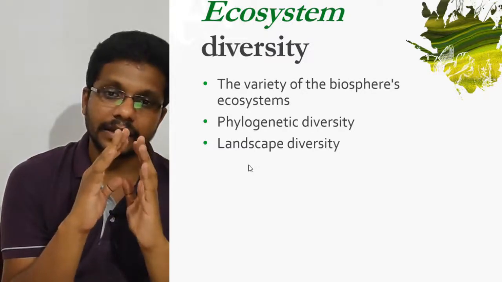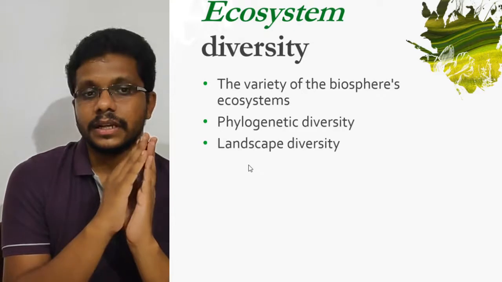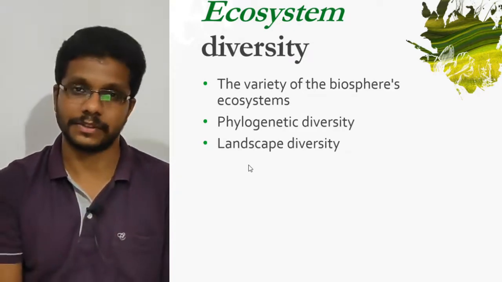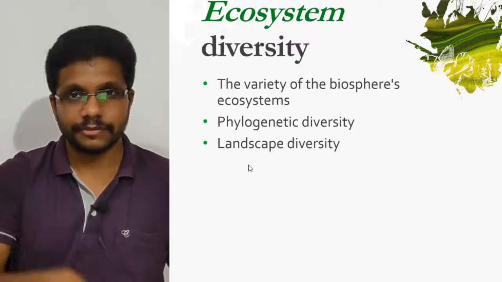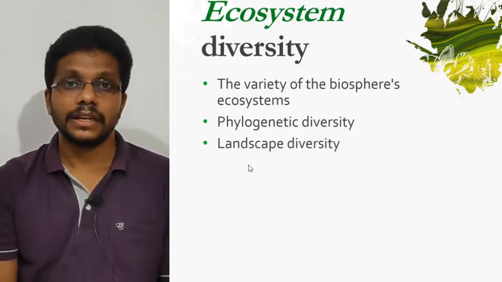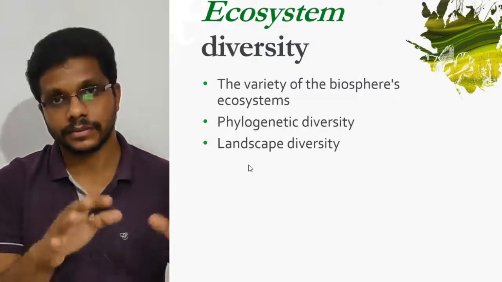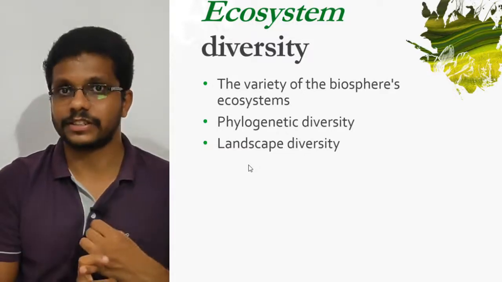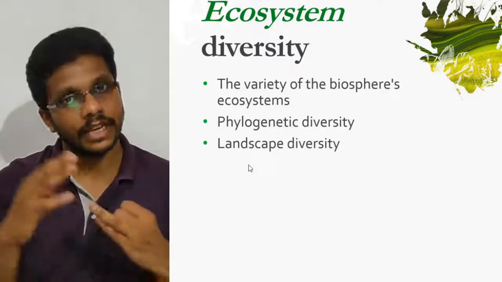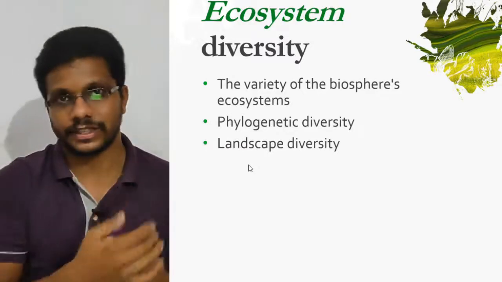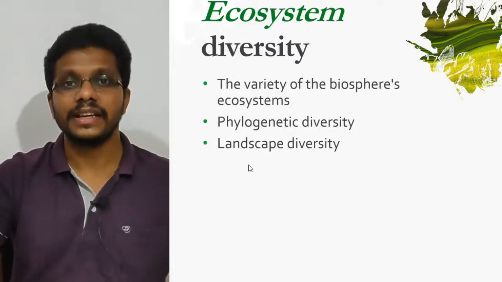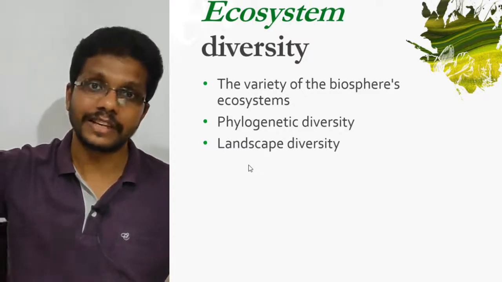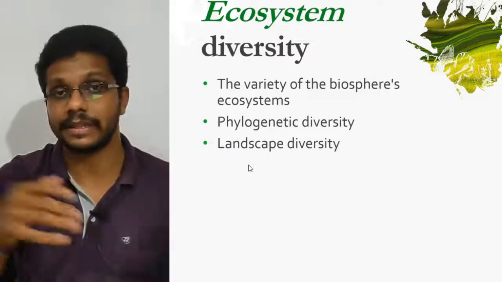By concept, a diverse ecosystem should have different types of landscapes and different types of sub ecosystems. If we say an ecosystem is diverse, we should have different compartments or different varieties of ecosystems. Maybe a freshwater ecosystem along with the terrestrial ecosystem, along with the mountain ecosystem, along with the coastal ecosystem. All these ecosystems are connected in an uninterrupted manner. Organisms from one ecosystem can freely move to another ecosystem. There is no barrier between them.